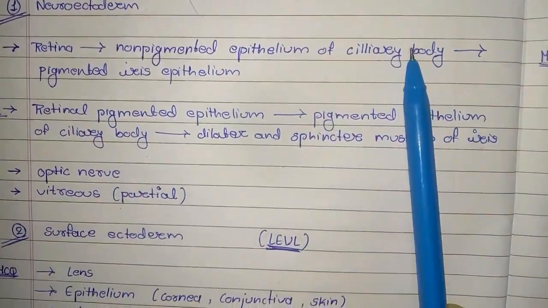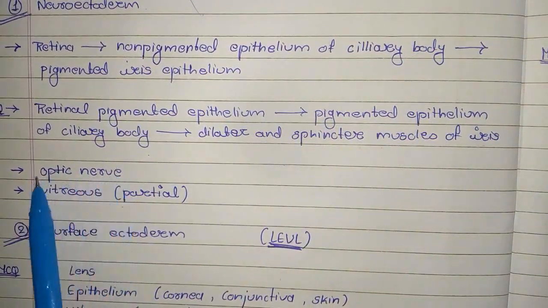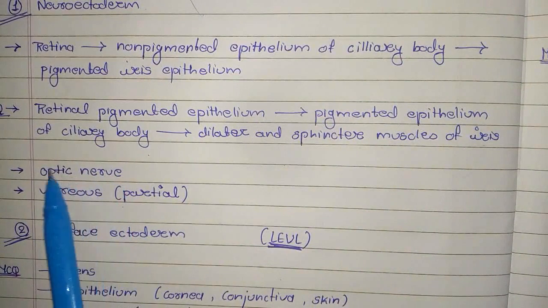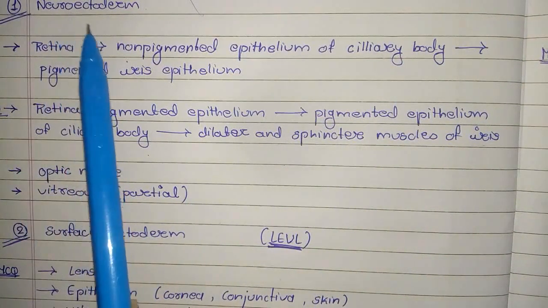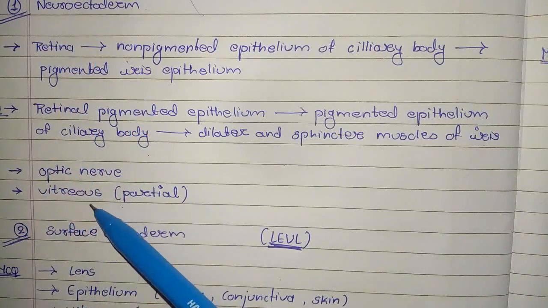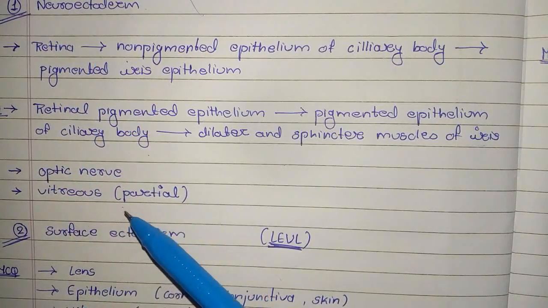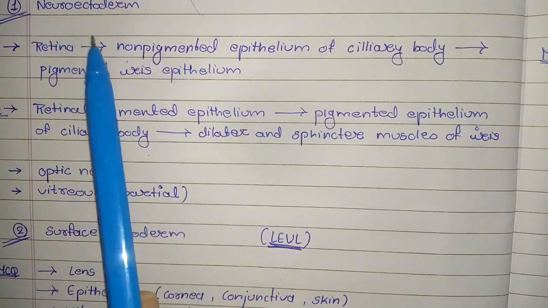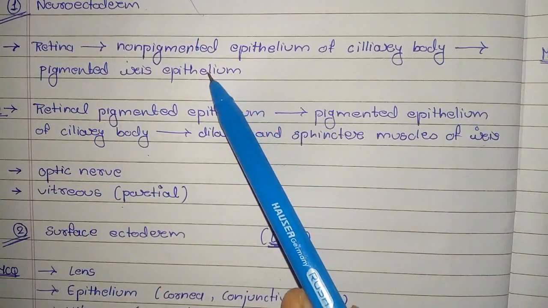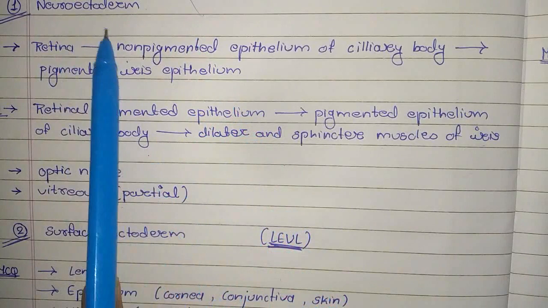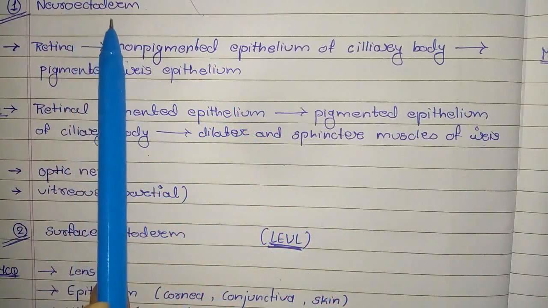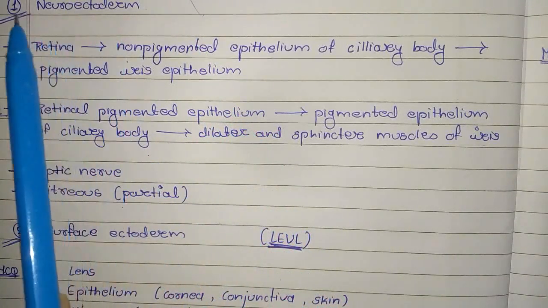Next is the optic nerve. The neural portion of the optic nerve also originates from the neuroectoderm, and the vitreous, partially, is also developed from the neuroectoderm. So how to remember this point? As I already told you, ectoderm generally refers to the epithelium, and neuro means the retina.